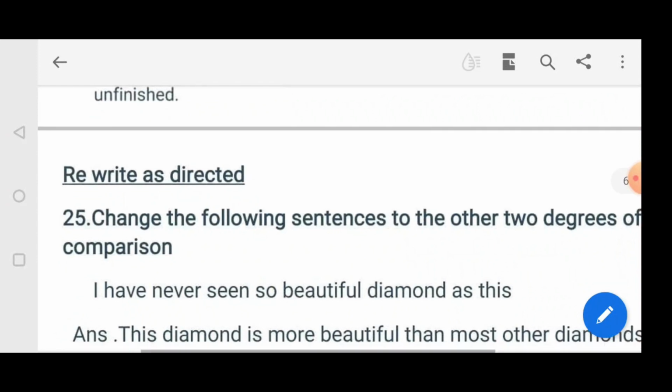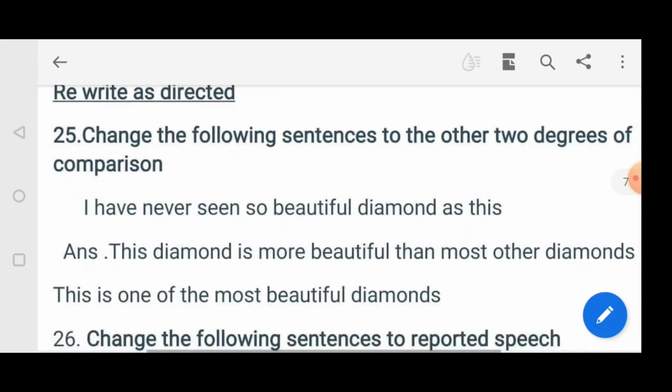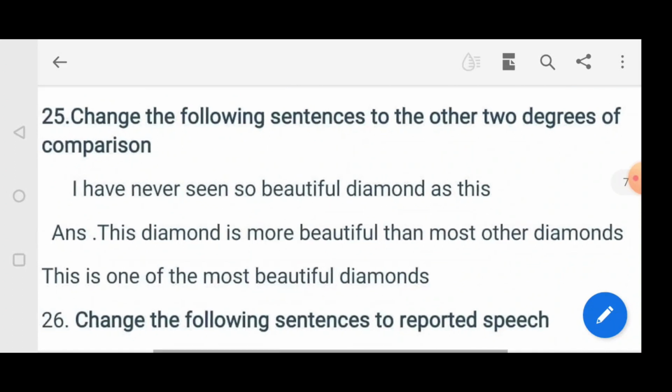Next question, rewrite as directed. Question 25: change the following sentence to the other two degrees of comparison. I have never seen so beautiful a diamond as this. As we all know, we have three degrees of comparison: positive, comparative, and superlative. Here the sentence is in the positive degree, so we have to convert it to the other two degrees. This diamond is more beautiful than most other diamonds, and this is one of the most beautiful diamonds.